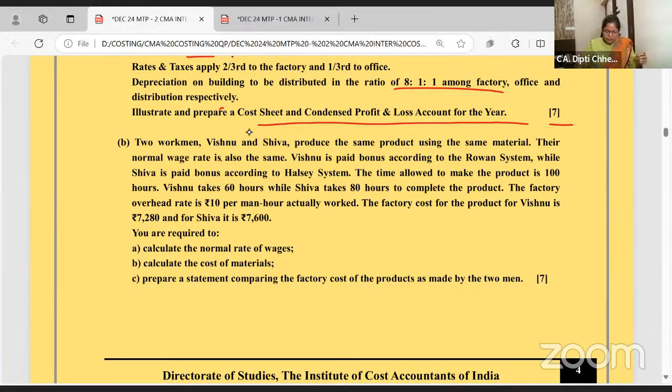Chalo. Two workmen, Vishnu and Shiva, are there. Vishnu goes for Rowan plan. Shiva goes for Halsey plan. Time allowed to complete is 100. Vishnu completed in 60 hours. Wow. But the rate is missing. So 60 hours. Samjha na 60 hours. 60 hours into rate. And for Rowan, bonus will be time saved. 100 hours ka kaam he has done in 60 hours. So 40 hours into